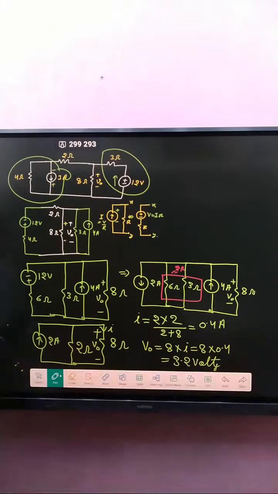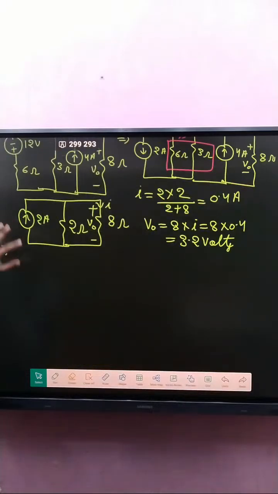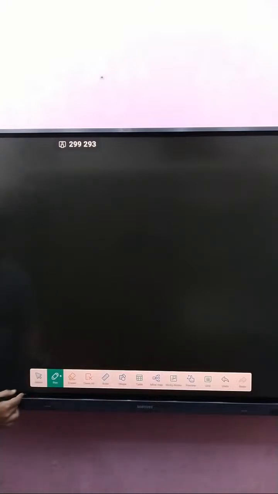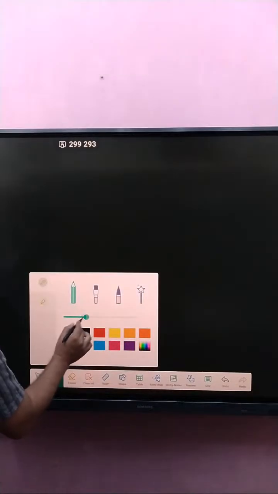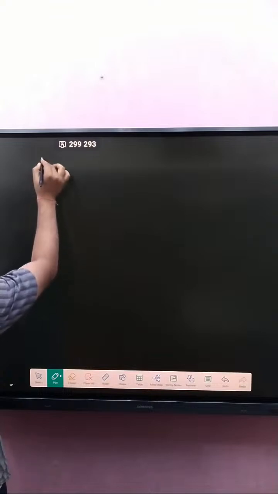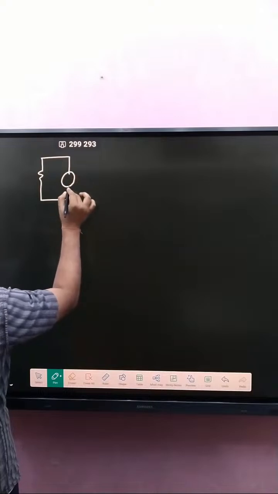Now next question. So first of all, that is 6 ohm, and that one is a current source connected like that.